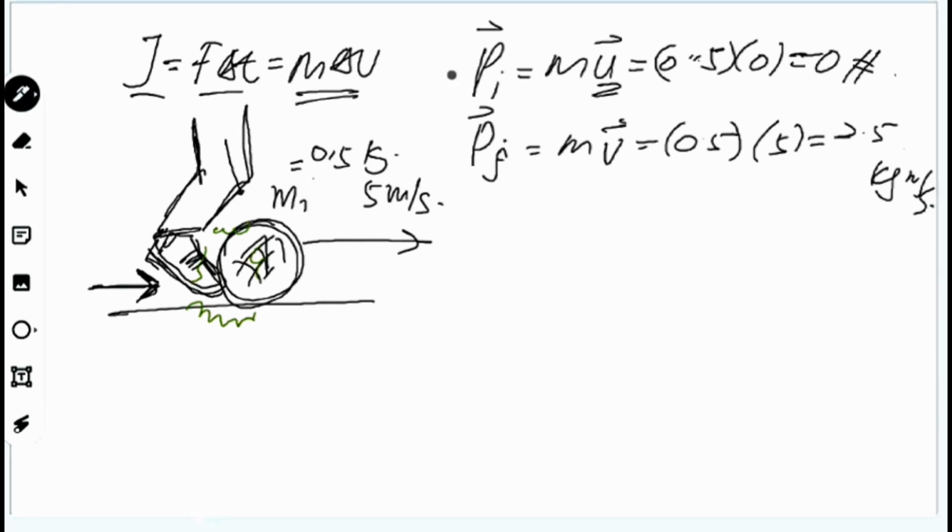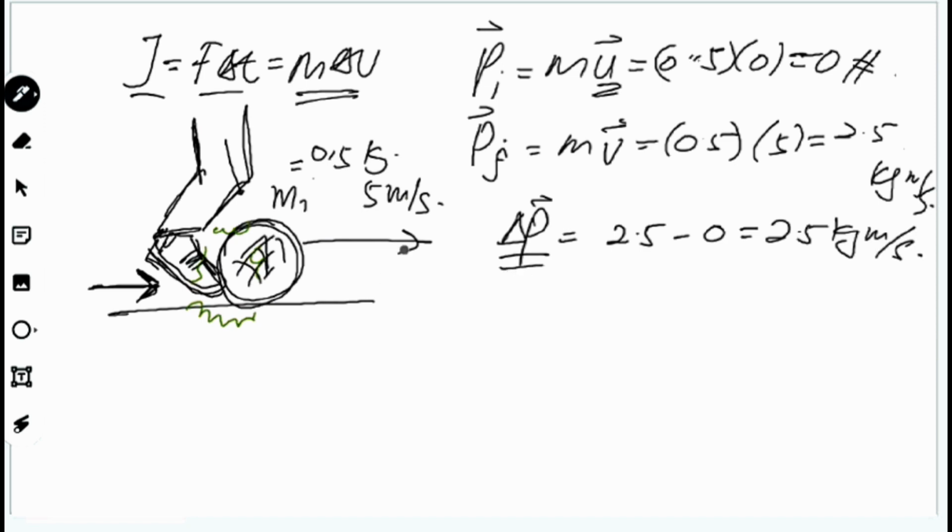Okay, so changes in momentum, final minus initial. Changes in momentum is equivalent to 2.5 minus 0. Then you still get 2.5 kilogram meter per second for the changes in momentum. Then we can calculate, if the event or situation occurs within the time frame of 0.05 second, we can calculate the average force applied.